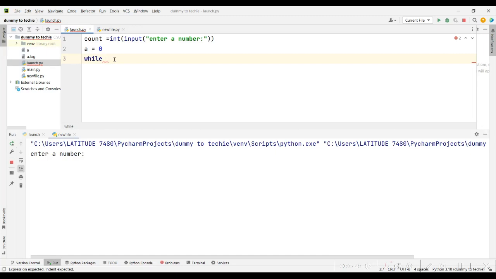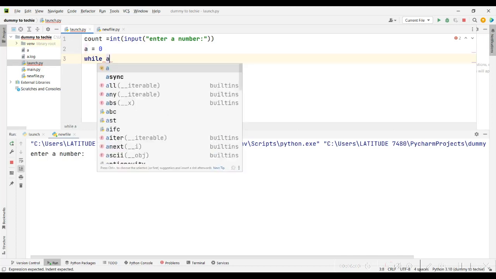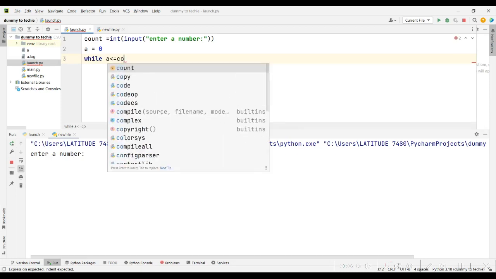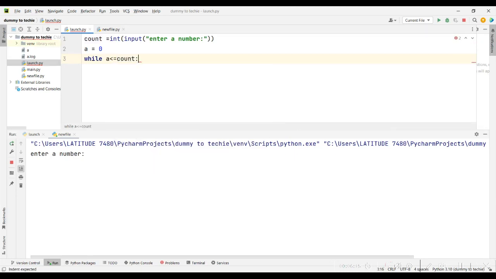So now, the first thing: we've created a variable a to store our counting, the actual value that we want to increment. All right, so we'll now say while a is less than, or less than or equal to, the user input, which is count. So as long as a is less than count, do something.